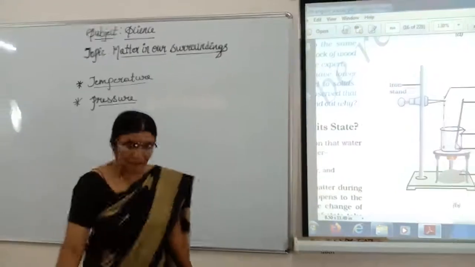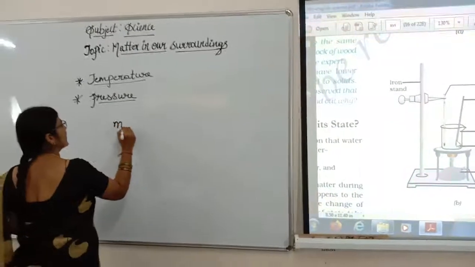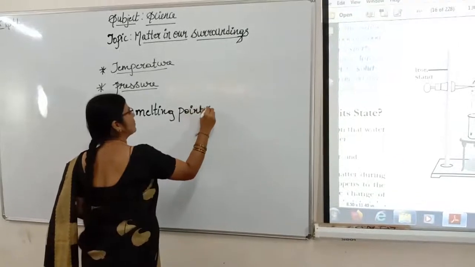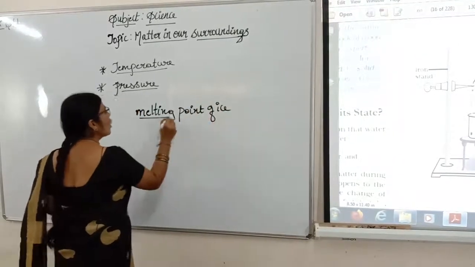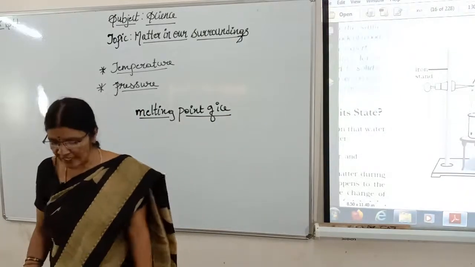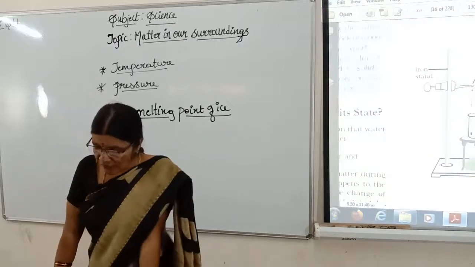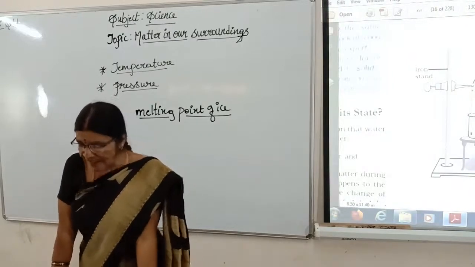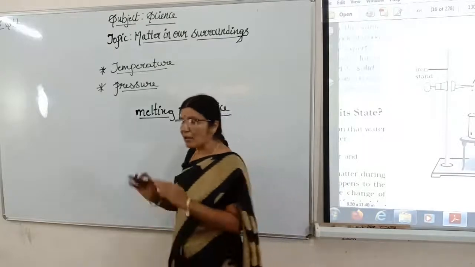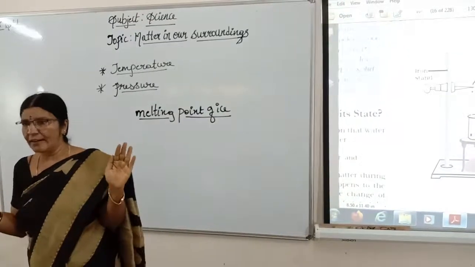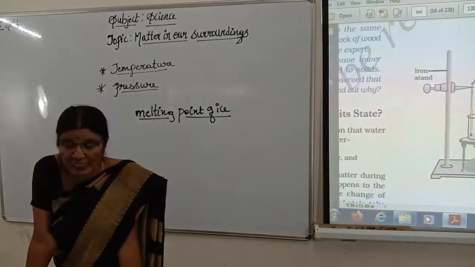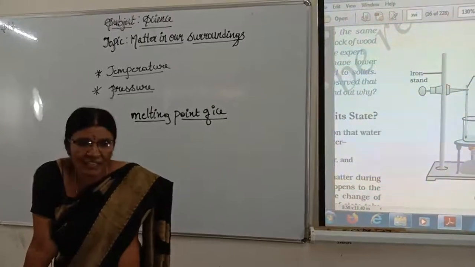That is called the melting point of ice. Melting point of ice, children. When all the ice is broken up and has become water, it is called the melting point of ice. Is the temperature when ice starts to melt fixed, children, isn't it? I am not at all changing any pressure, children, here. The pressure is the same. Got it? We have fixed pressure, but only we are changing temperature.